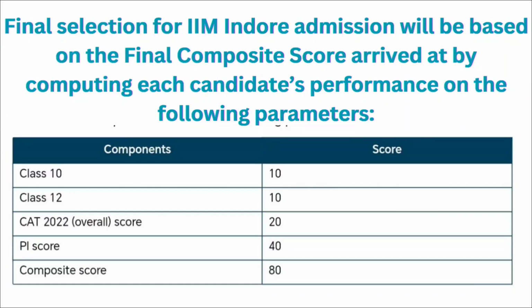Then if we consider the final selection for the IIM Indore, then in that 10% weightage is given to your class 10th marks, 10% weightage is given to your class 12th marks, then 20% weightage is given to your CAT score, and 40% weightage is given to your personal interview score.